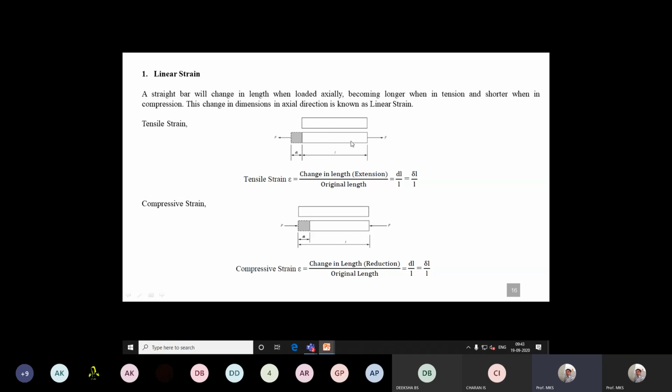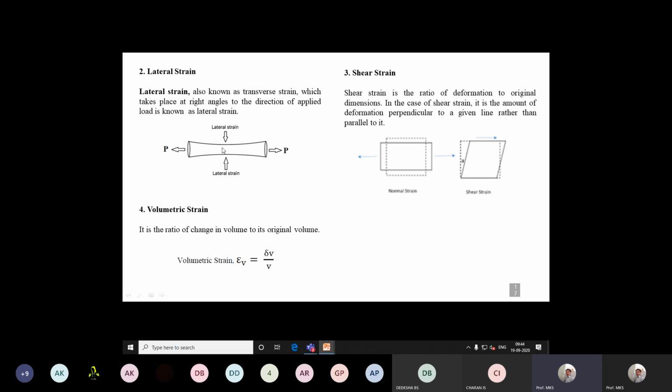When this length increases, the cross section will be reduced due to the ductility of the material. That is shown here. This reduction in cross section is what we call lateral strain. We define this with the equation of Poisson's ratio, which will come in the next slide. There we'll define the lateral strain with Poisson's ratio.